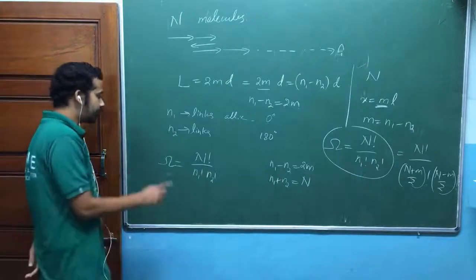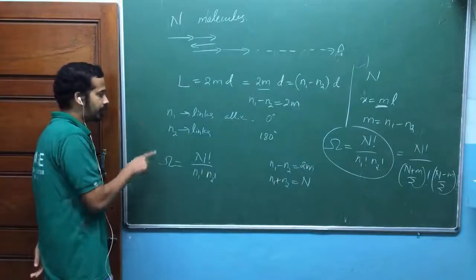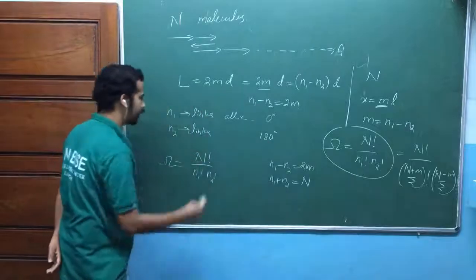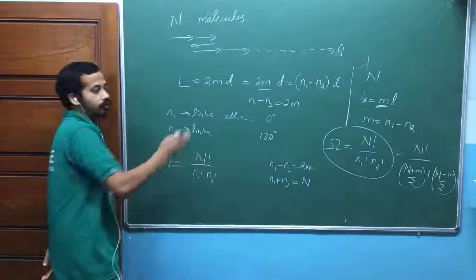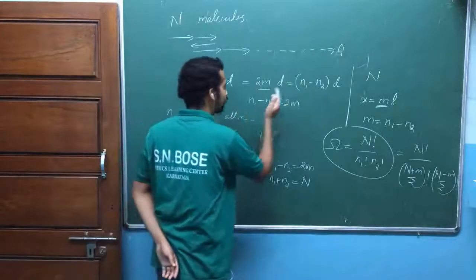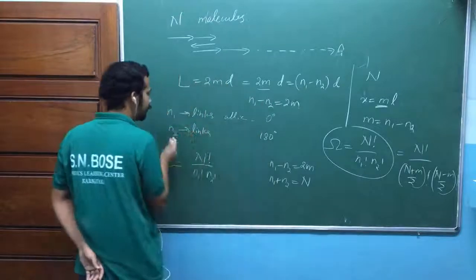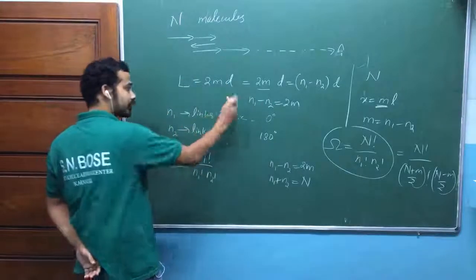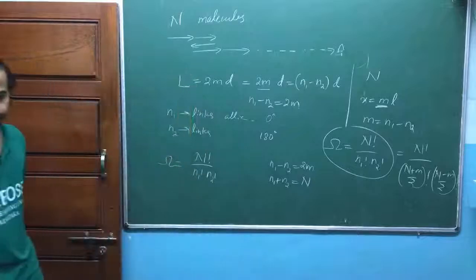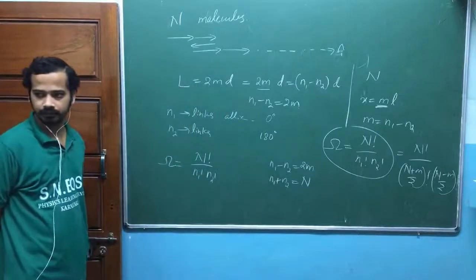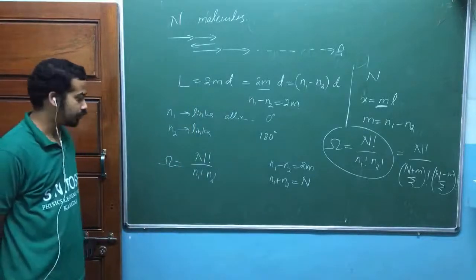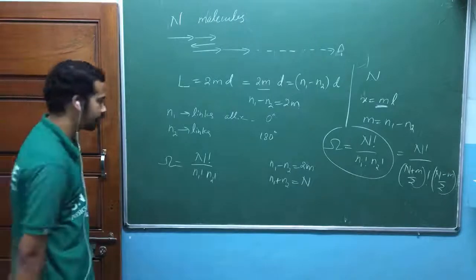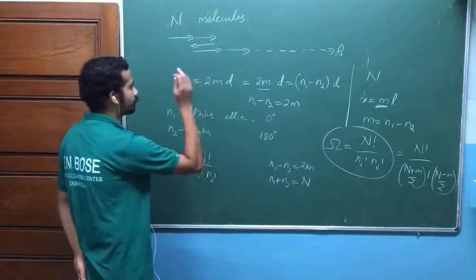What is this one? This is the number of possible ways of arranging n1 links with 0 degree and n2 links with 180 degree, so that n1 minus n2 is equal to 2m. This difference will decide the length; this difference gives this length. Is that okay? So this is not over. Now ultimately you should write in terms of the given one.